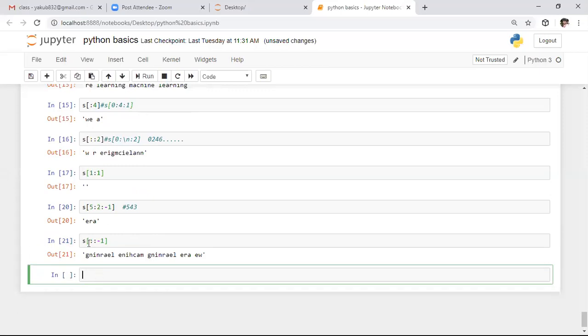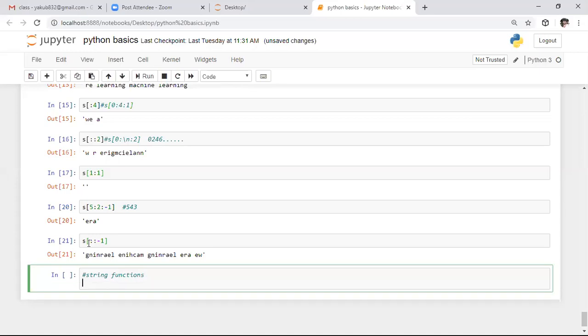If you have any doubts regarding basic slicing, ask me personally on WhatsApp so that I can help you. With this, I am concluding basic slicing. After this, I am starting the concept called string functions. In strings, we have a lot of functions. Out of those, we have only 8 minutes of time, so in these 8 minutes we will discuss the important functions.